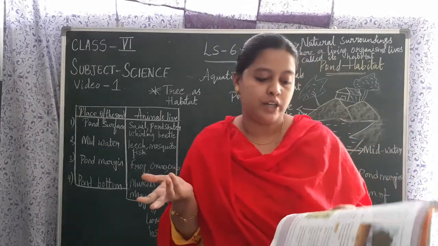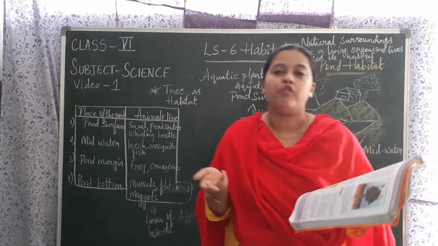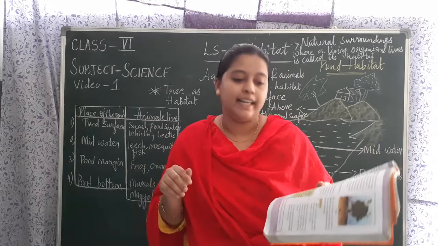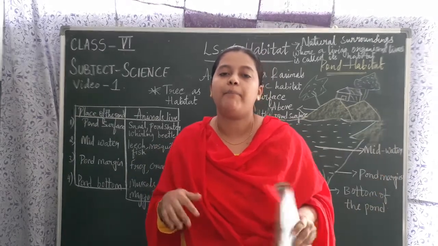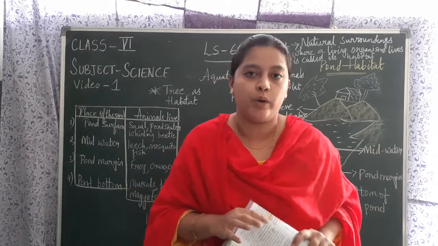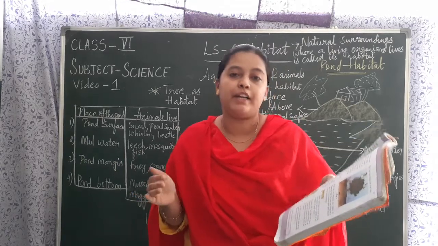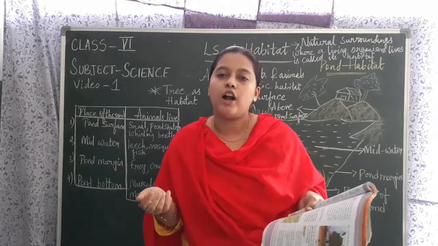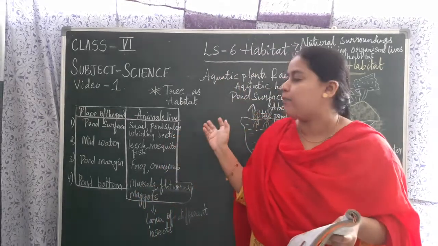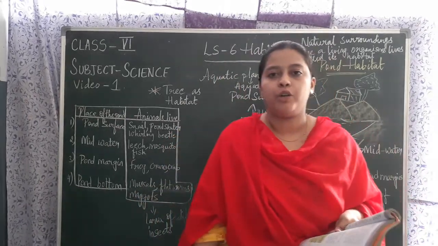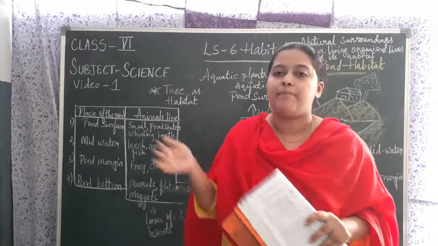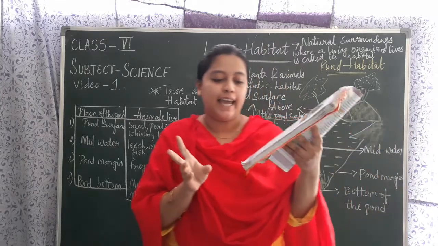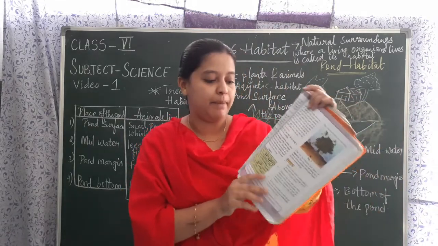What do you find usually? You will find woodpeckers, owls, and on or within the leaves you will find pupae. Many different types of insect pupae you can find, and in between the branches you can find monkeys, squirrels, pythons. All these types of organisms you can find, and the tree acts as a habitat for these organisms.